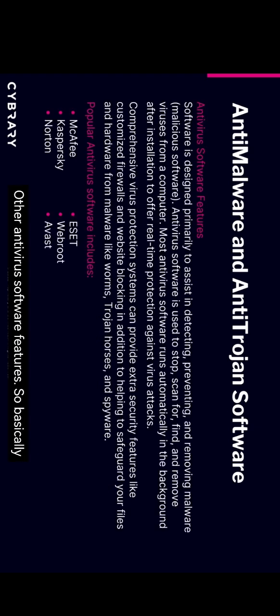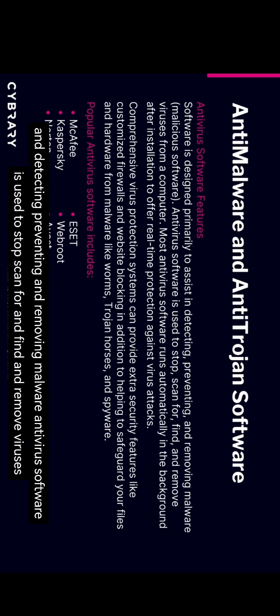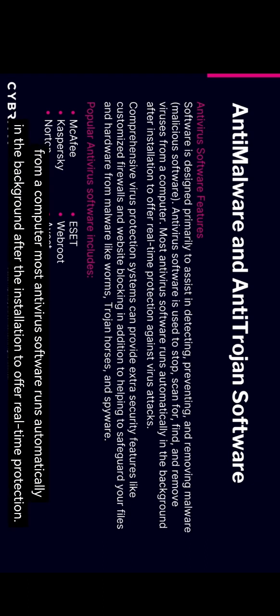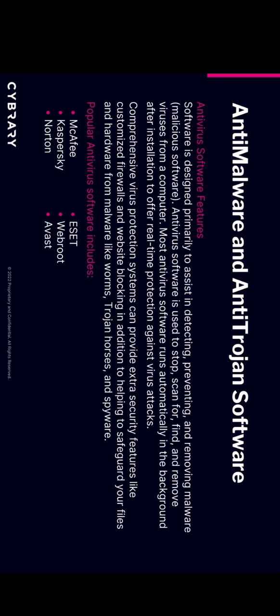Other antivirus software features. Basically, it is software designed primarily to assist in detecting, preventing, and removing malware. Antivirus software is used to stop, scan for, find, and remove viruses from a computer. Most antivirus software runs automatically in the background after installation to offer real-time protection.